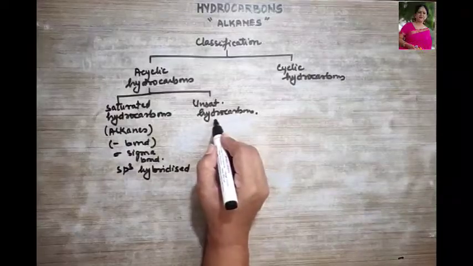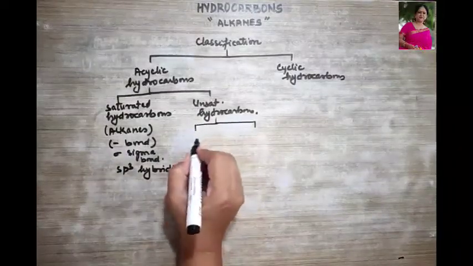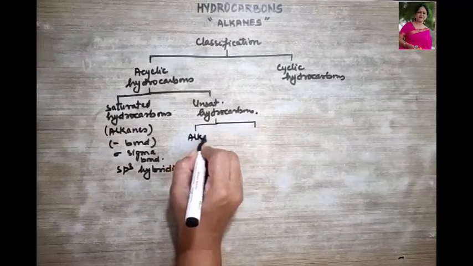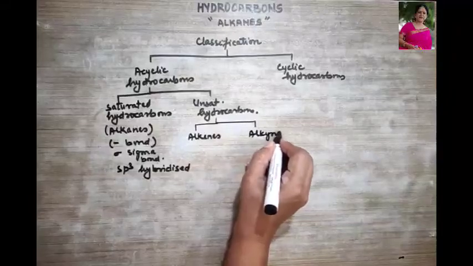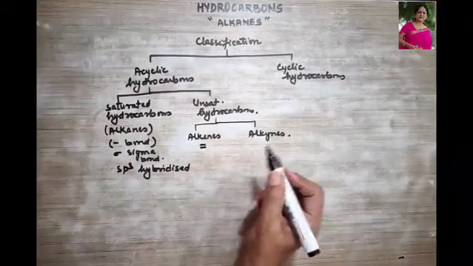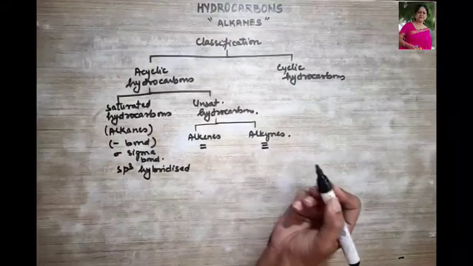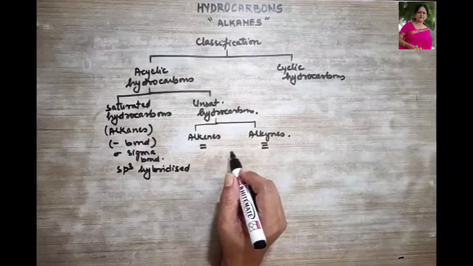Now, unsaturated hydrocarbons are again of two types. What are they? They are the alkenes and the alkynes. Okay. Now, alkenes have a double bond, and alkynes have a triple bond. Right? So, what kind of bond do we see here?